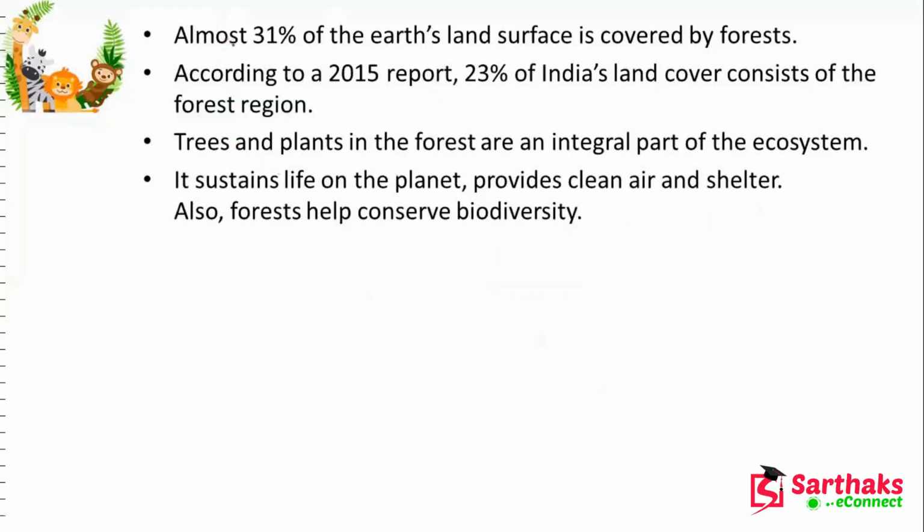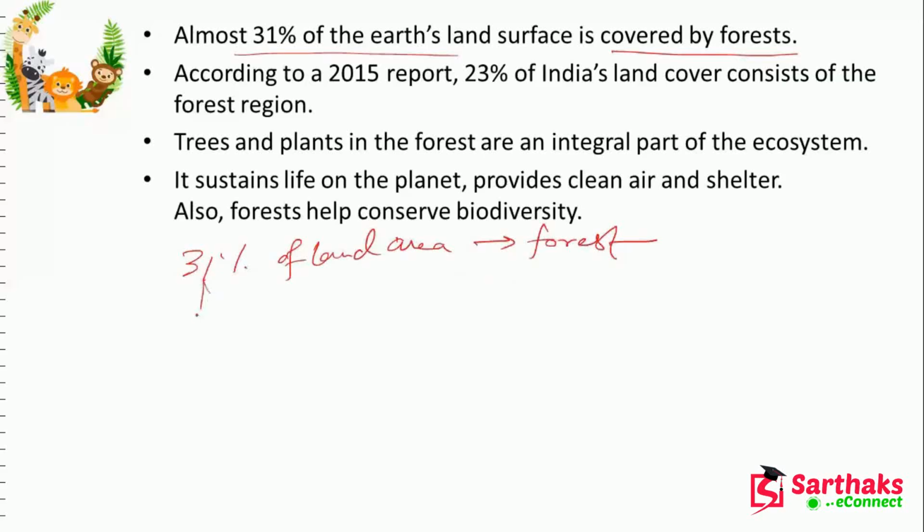Now, almost 31% of the earth's land surface is covered by forest. How much? 31% of the total land area is forest. But now it becomes less, and 23% of India's land cover consists of forest region, as reported in 2015. Trees and plants in the forest are an integral part of the ecosystem, because some animals are dependent on the trees, and some animals are dependent on the animals which take plants only.